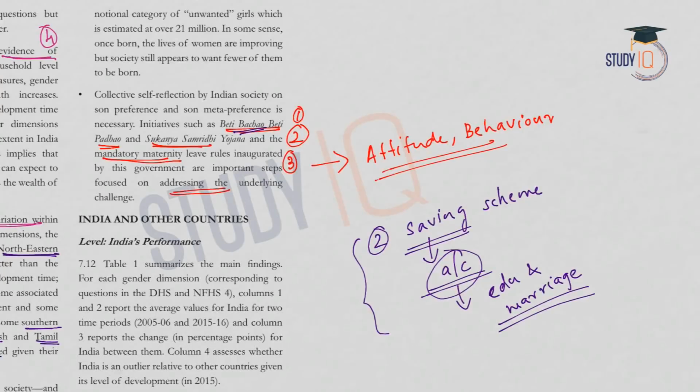So all this is there. So in order to improve the situation, the government has started this scheme and parents can start a savings account, and this can be used for education and marriage of the girl child. Government contribution will also be there in these accounts. And third one is mandatory maternity leave.